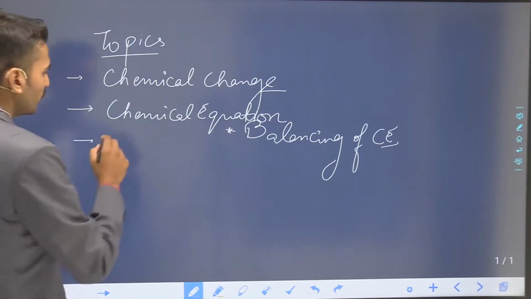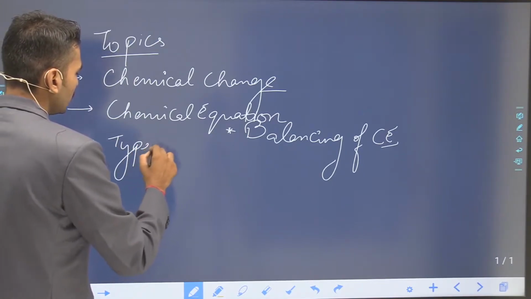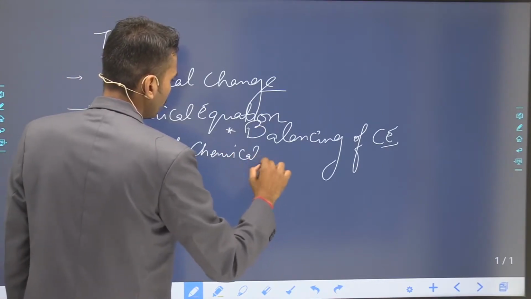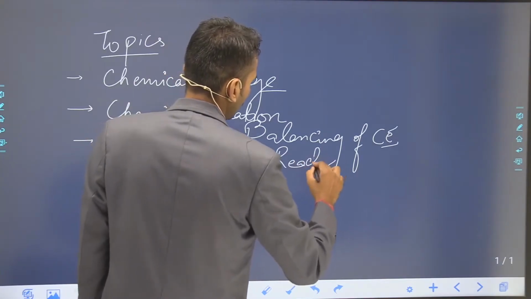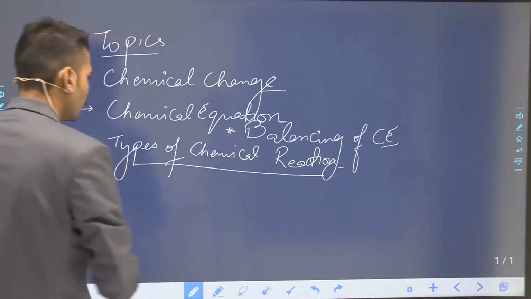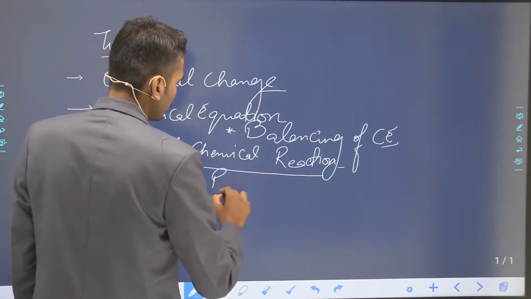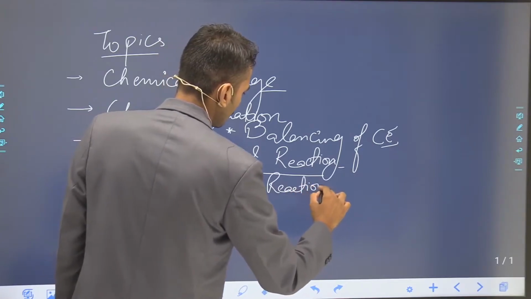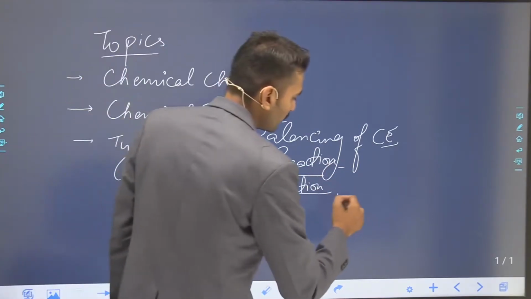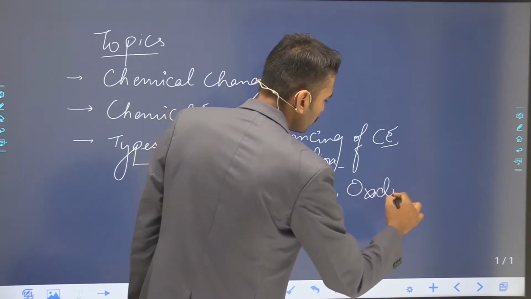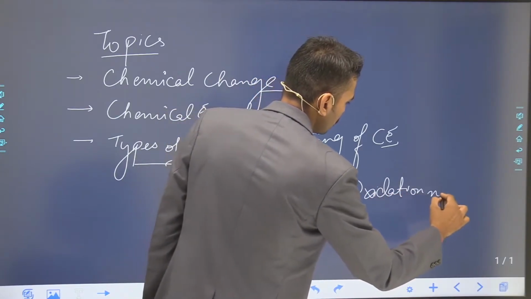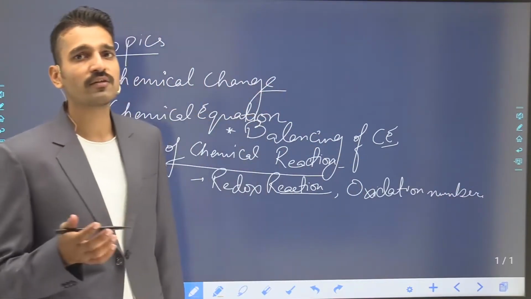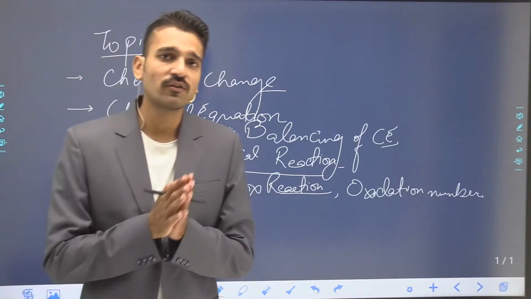The next thing that we are going to study is the types of chemical reactions, which include certain types, that is the redox reactions. Before starting with the redox reaction, you have to study the oxidation number. So you will get in-depth knowledge of what is an oxidation number and what are the redox reactions.